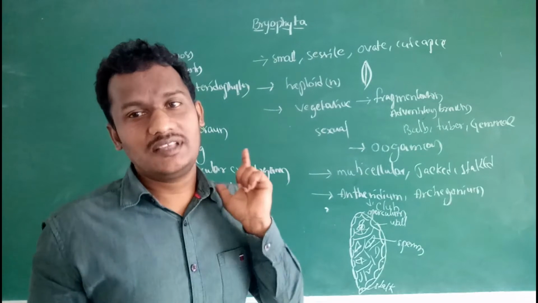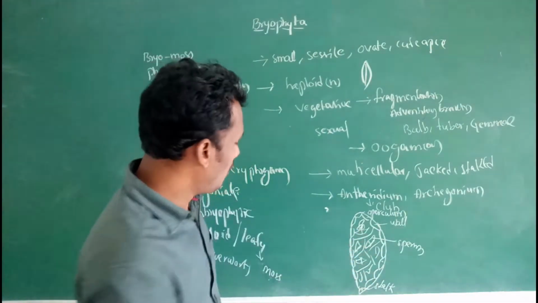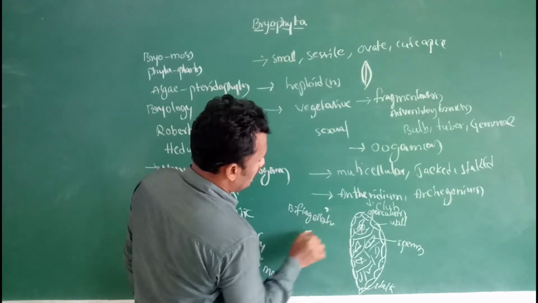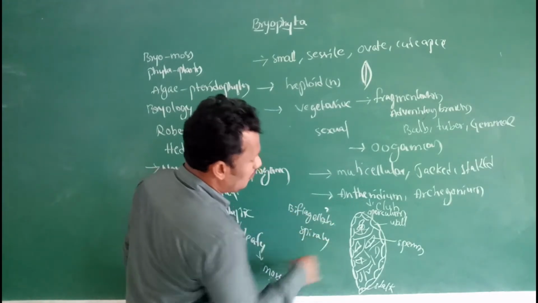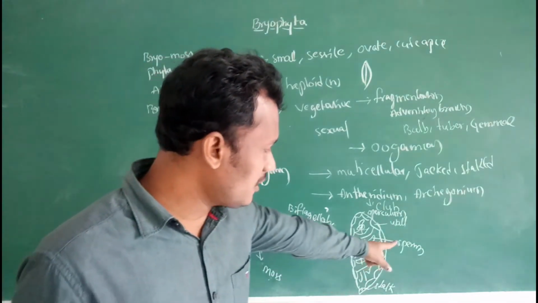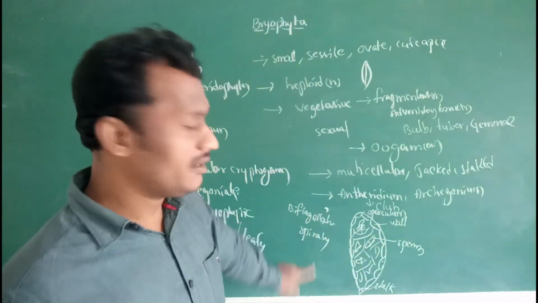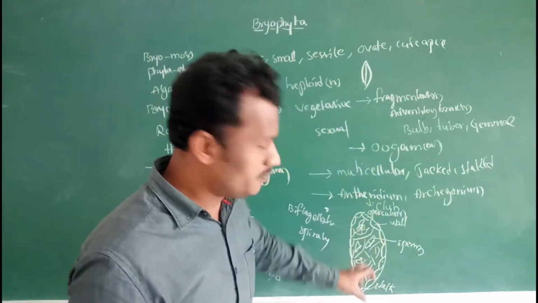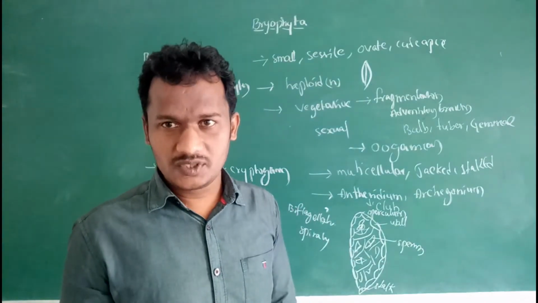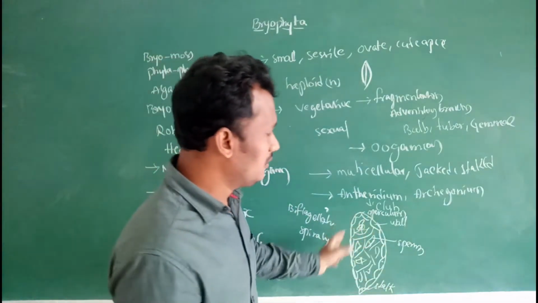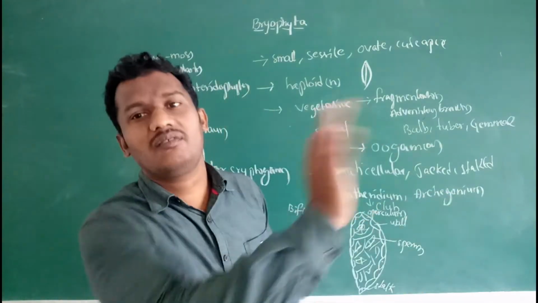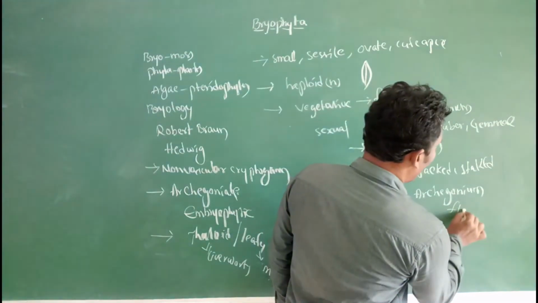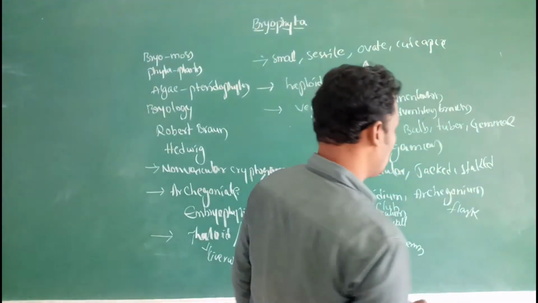These are biflagellated, spirally coiled. Antherozoids or sperms are biflagellated, spirally coiled. After maturing, these sperms are released into the substratum with the help of water. They may reach the archegonium, then fertilization takes place. The archegonium is generally flask-shaped.